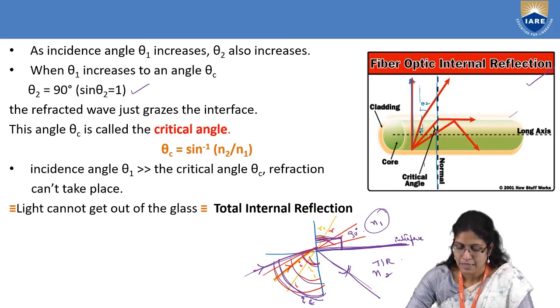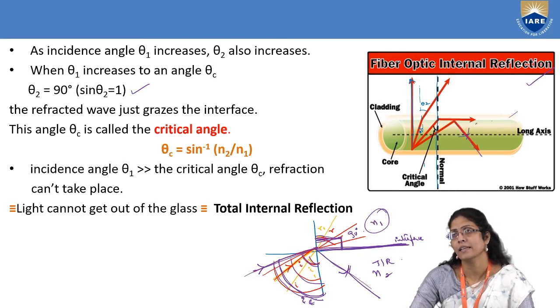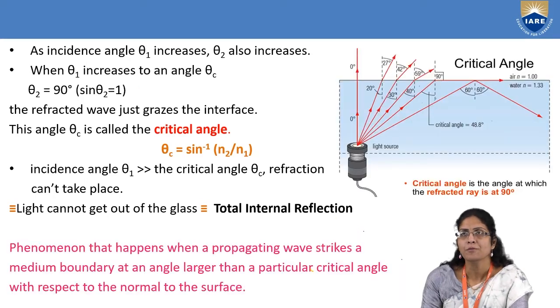And when light is incident through the core, how is it happening when it is incident along the normal, and what is happening when it makes an angle with the normal. When this incident angle is increased to one particular extent, the light ray grazes along the core-cladding interface, and beyond the angle of incidence, which is the critical angle, we can see that the light ray has internally reflected. If you have to understand more clearly, I have given this picture here.